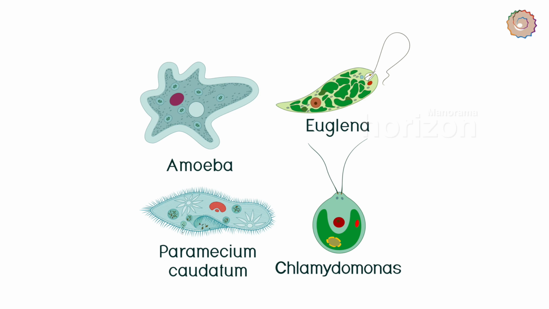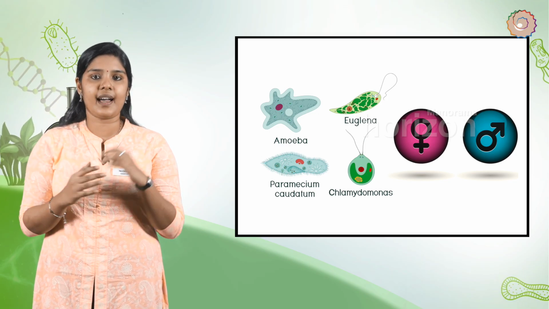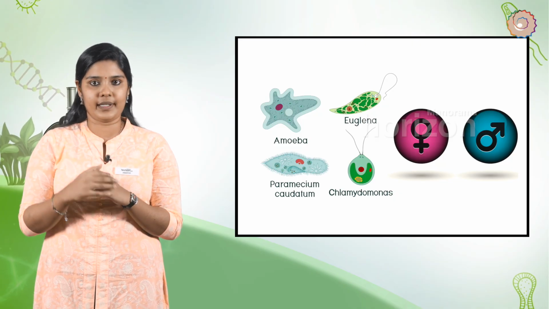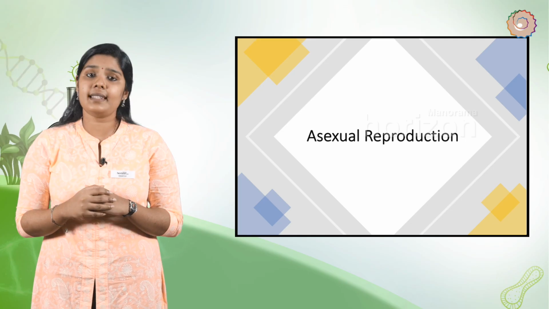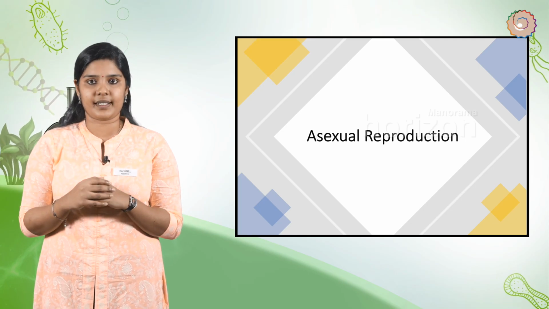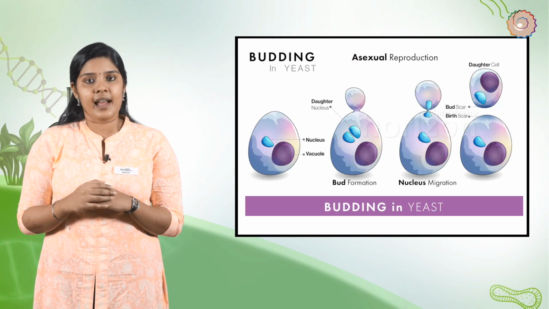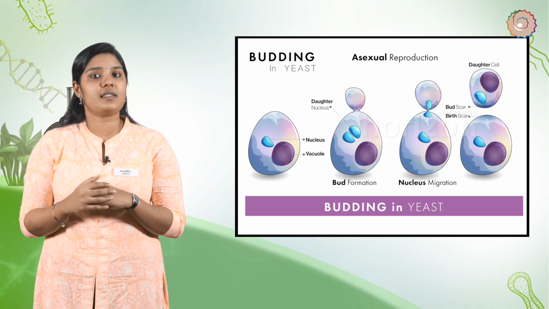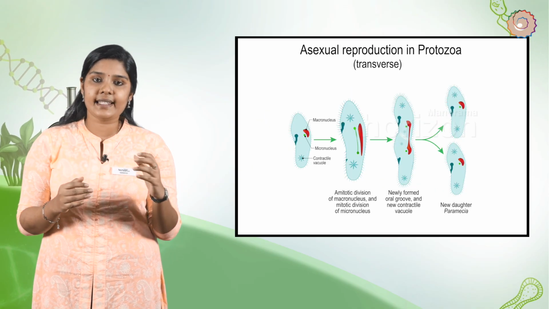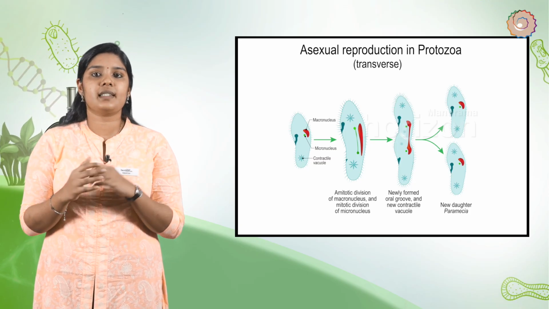Asexual reproduction involves only a single parent, whereas in sexual reproduction, both male and female parents are involved in producing the young ones. First, we'll study asexual reproduction in detail. Asexual reproduction is a mode of reproduction in which the new offspring arise from a single parent. The offspring are identical to each other, both physically as well as genetically. They are the exact copies of their parent cell. Hence, they could be referred to as clones.